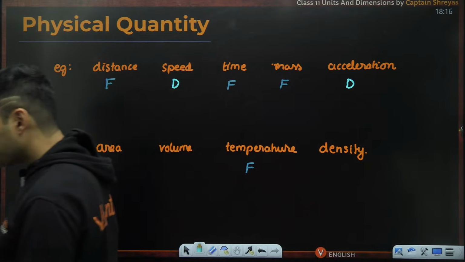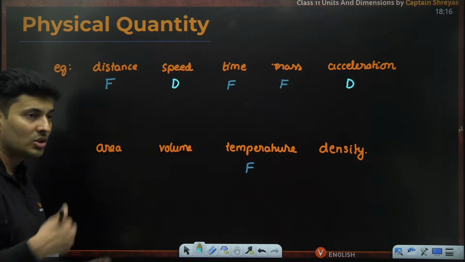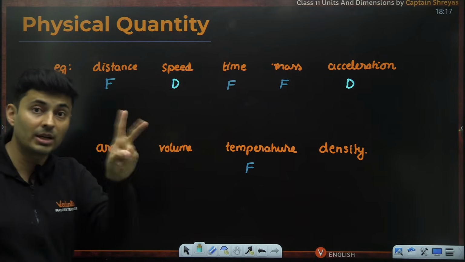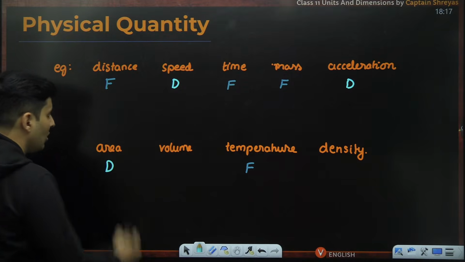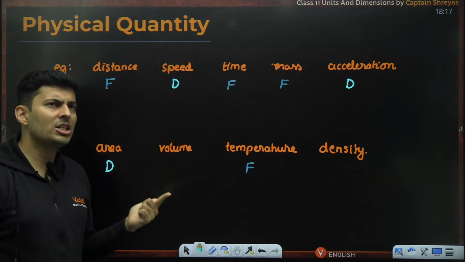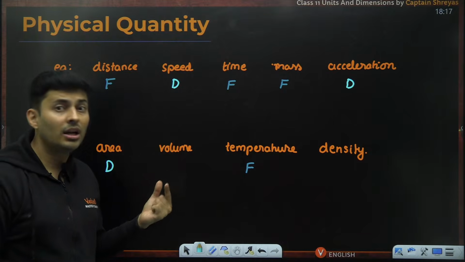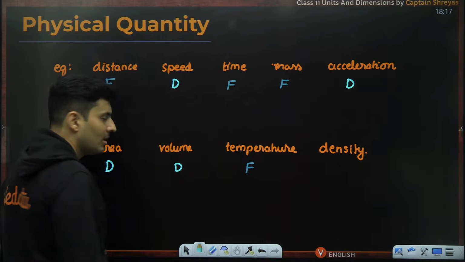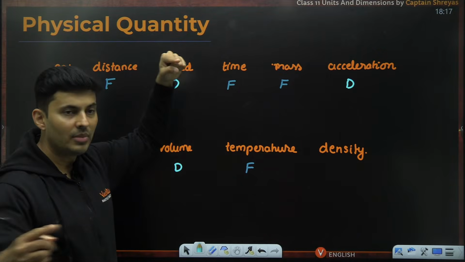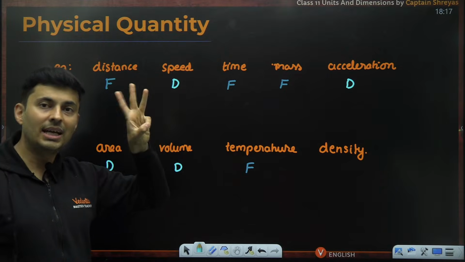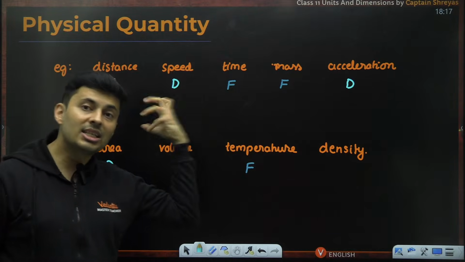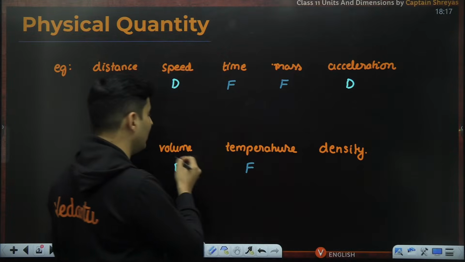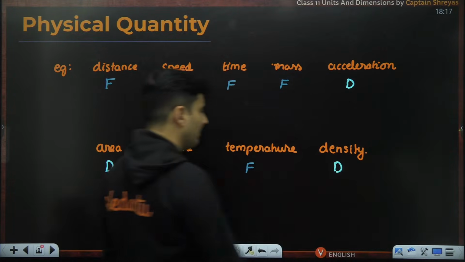Okay. Right. So, area also depends on length, distance, and again distance. Distance comes two times. So distance is coming two times. That's it. It becomes derived. Lot of people think, sir, distance is fundamental. Distance is also fundamental. So fundamental only. No, sir. No, fundamental two times. No, so gone. It is derived. Volume also, it is derived because I need height, length, breadth. Three things I need. So three times, though it is the same quantity, it is still called derived, okay, because it is dependent on three things. Density depends on the mass and the volume, so obviously it is derived quantity.